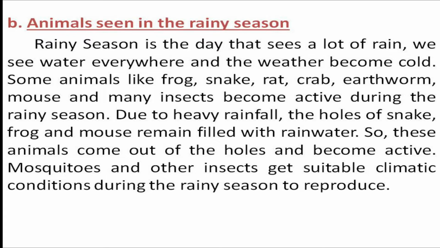In rainy season, we see a lot of rain around us, water everywhere, and the weather becomes cold. Some animals like frog, snake, rat, crab, earthworm, mouse and many other insects become active during this rainy season. During this time, we can see these kinds of animals or insects around us.